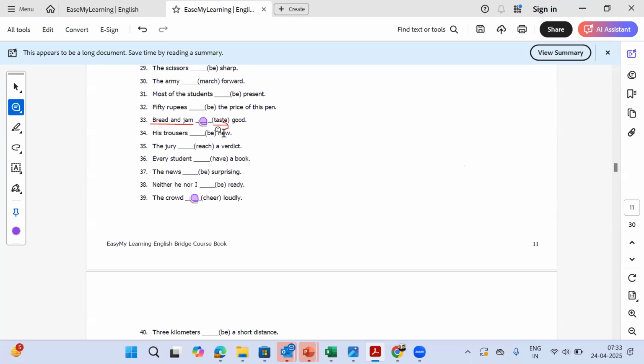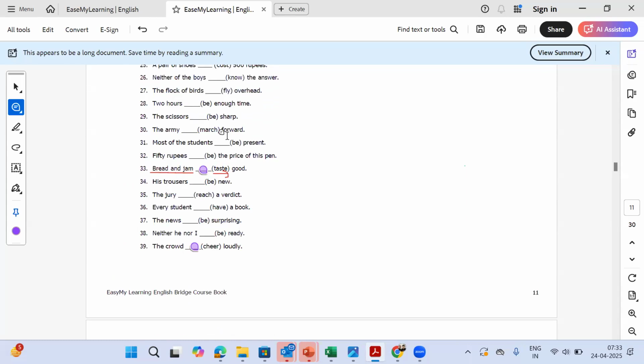Okay, it is slightly confusing. But in this case, we don't know who each member of the crowd is. It's like thousands of people or hundreds of people. So we just are referring to a collective trait of theirs. That's why we say cheers. Okay.